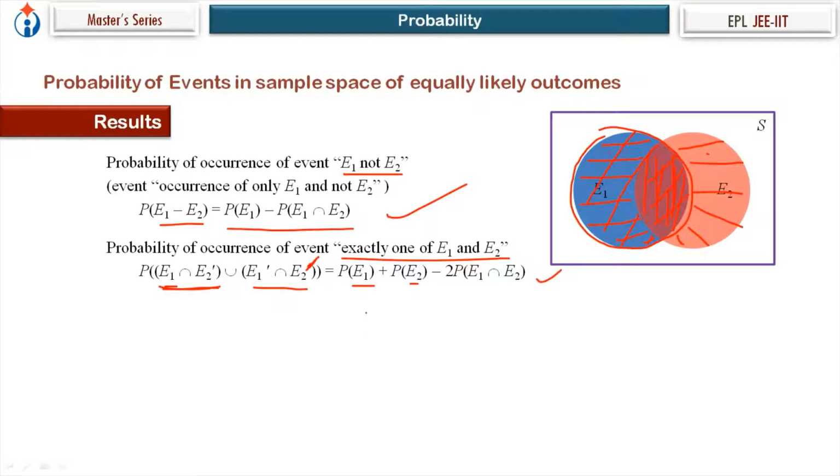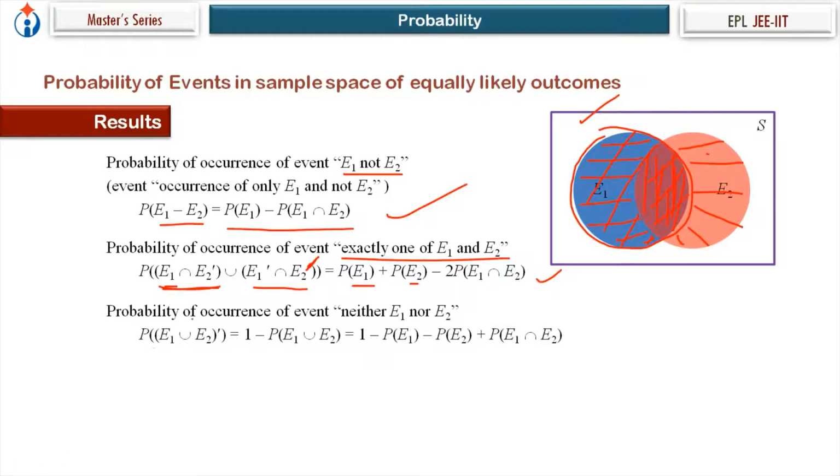So the event exactly one of E1 and E2, and the probability of occurrence of this event. It is convenient to use the Venn diagram to see how to read that event, and what it says in language. Then we look for the probability of occurrence of that event.